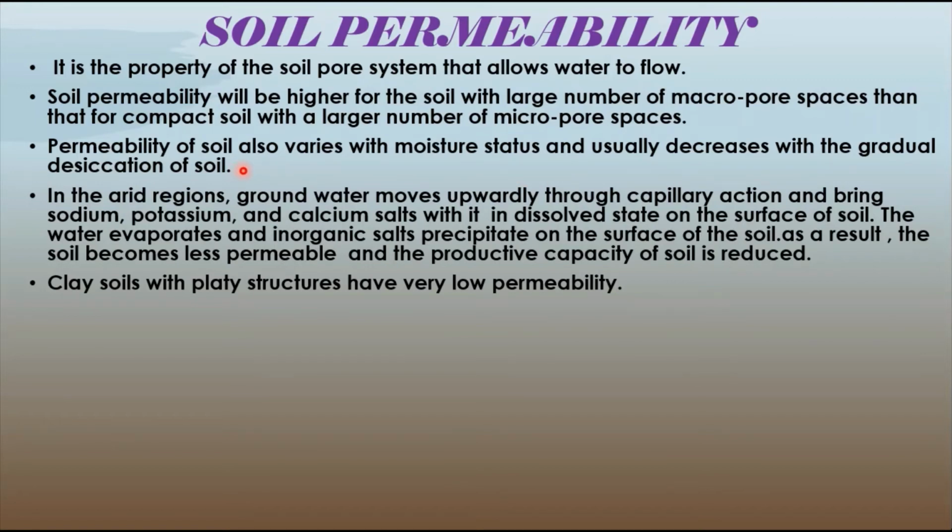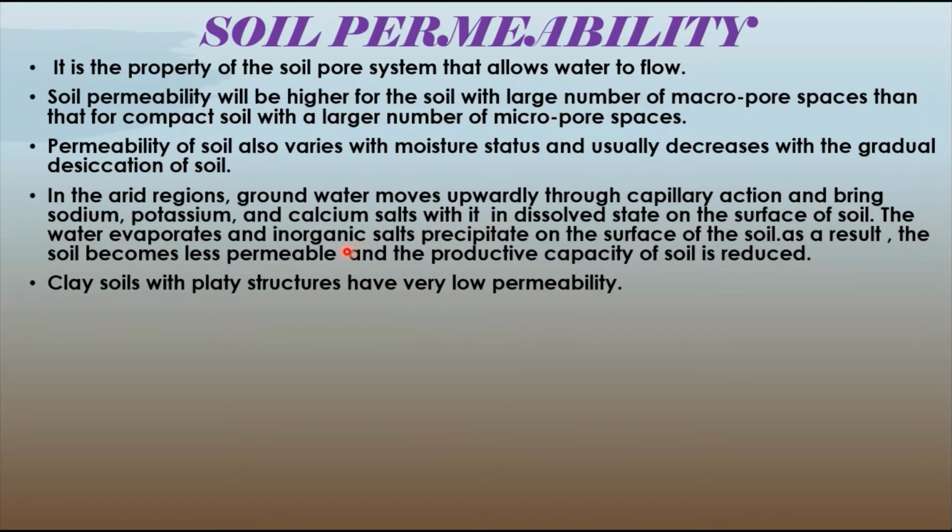In arid regions, groundwater moves upward through capillary action and brings sodium, potassium, and calcium salts, which are dissolved in the soil water, to the surface of the soil.